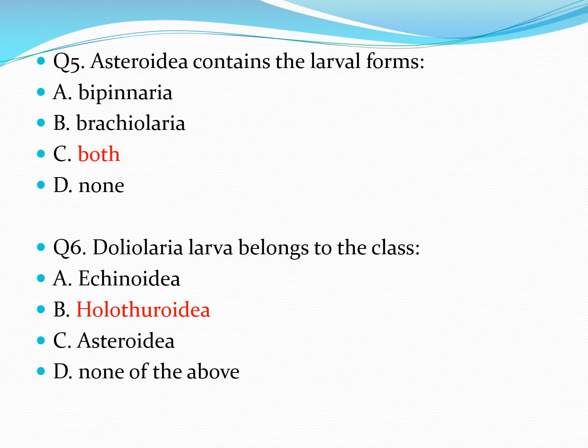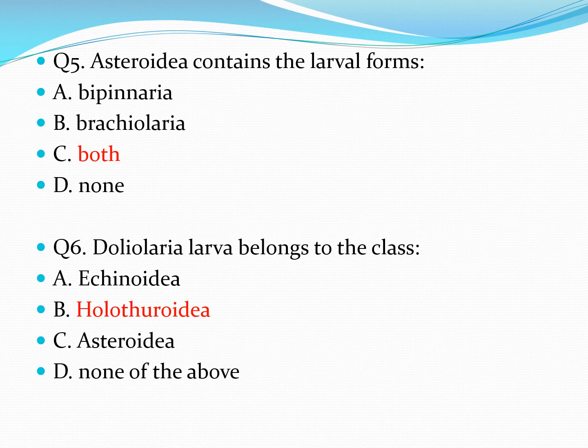Next question is, Asteroidea contains the larval forms. Option A is Bipinnaria, option B is Brachiolaria, option C is both, and D option is none. As we have already discussed, Asteroidea class has 2 larval forms, Bipinnaria and Brachiolaria. So answer is C, both.